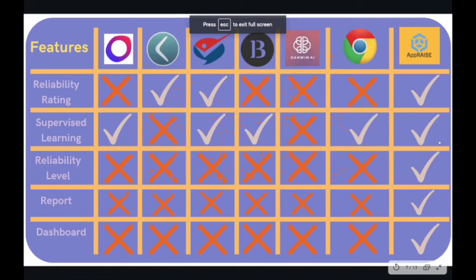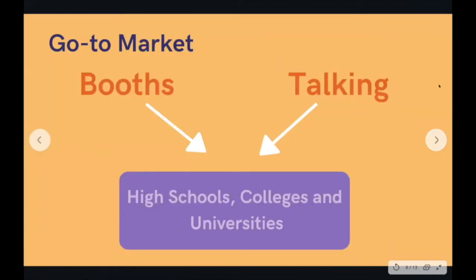AppRaise differs from its competitors because, as you can see by the screen, none of them have all 5 features that we offer, making AppRaise very unique because the user benefits with many more features we offer, giving the most information about the article they're reading. Misinformation is already such a massive problem, and it's only growing as time goes on.